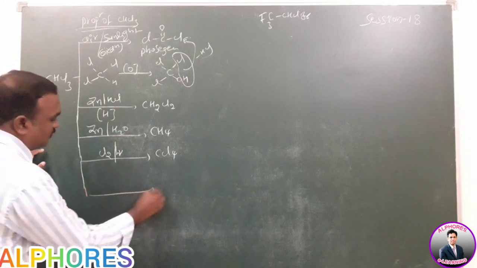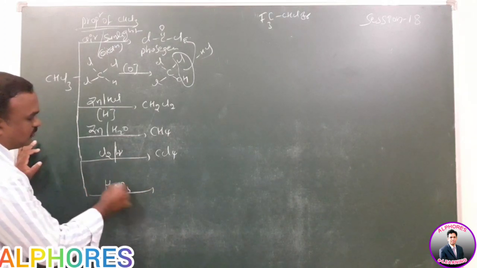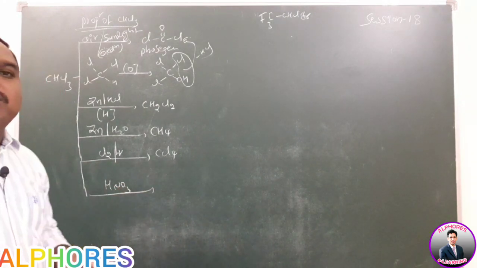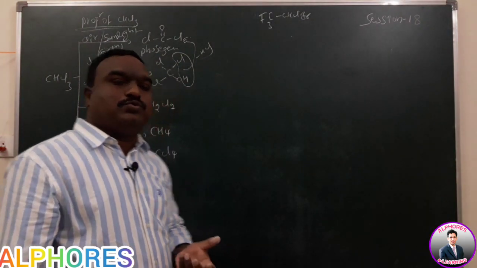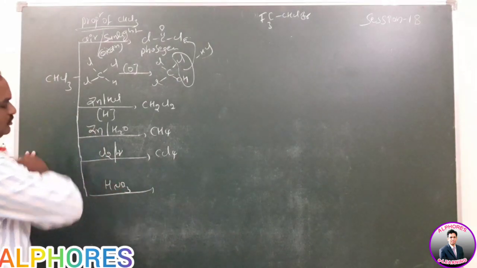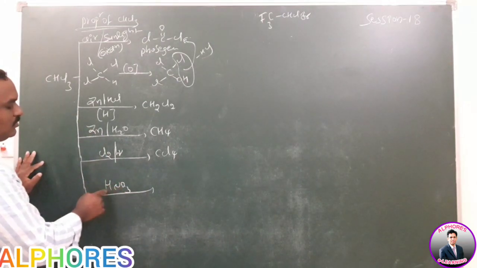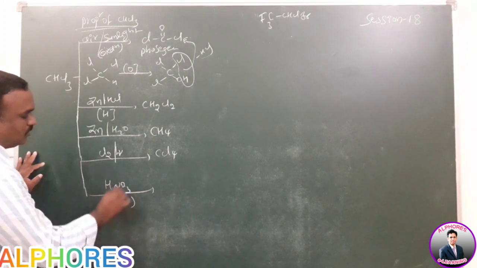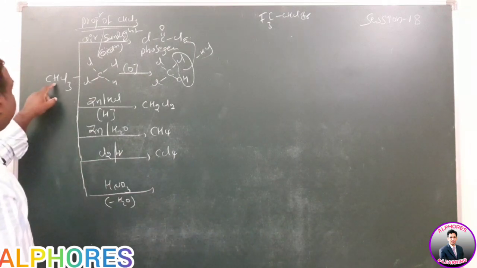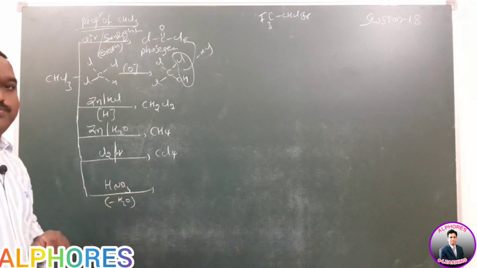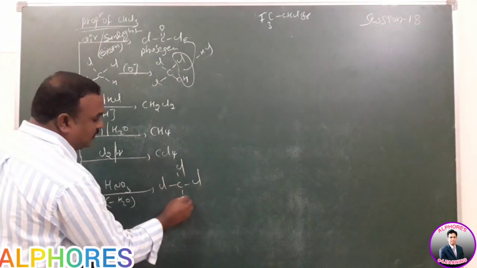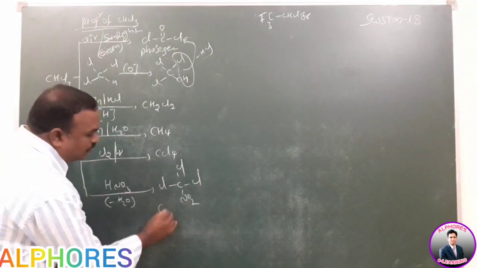Next, reaction with HNO3. Reaction with HNO3 means that chloroform's hydrogen is replaced by NO2 group. NO2 group means the remaining particles are what here? H and O, again H. Nothing but removal of H2O here. It undergoes decomposition and produces a compound in the presence of nitric acid. That hydrogen is replaced by NO2 group. That means Cl, again Cl, again Cl, NO2 group is called chloropicrin.